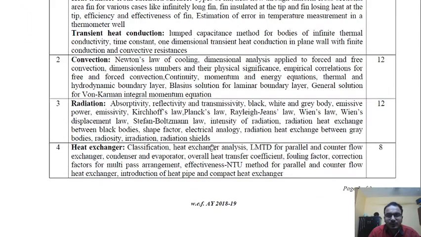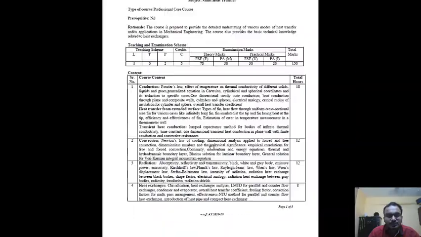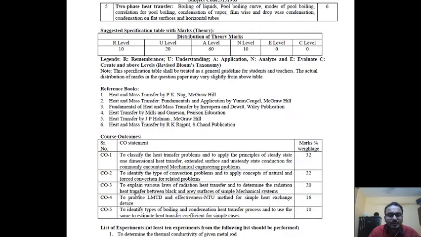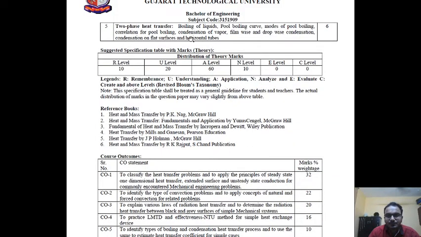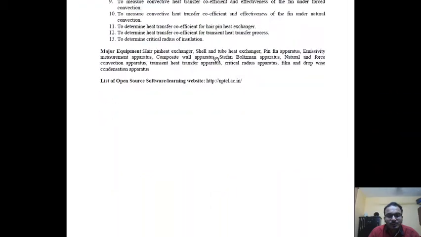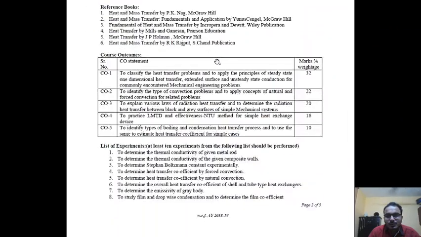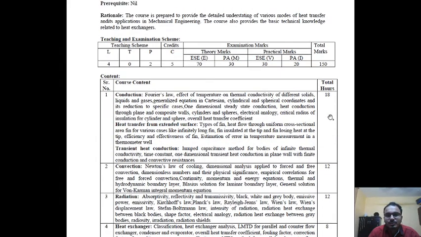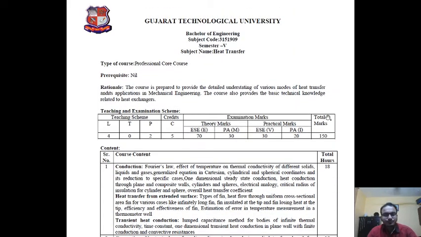So this is the way in which we are going to deal with this subject. That is, first we will finish conduction, then convection, then heat exchanger, then radiation, and at the end the 2-phase heat transfer. Okay, so in this way we are going to work for the subject of heat transfer.